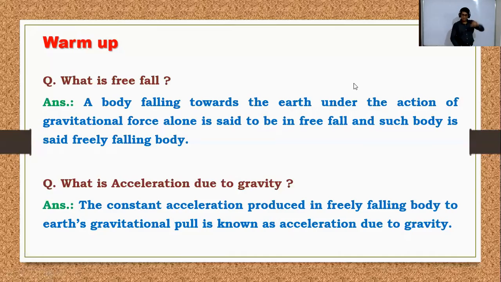Means an object is there. Suppose I consider one object, say a handkerchief, and I just release it from the top of a height and it falls down. I simply call this free fall.